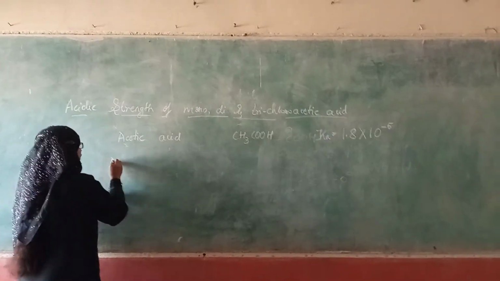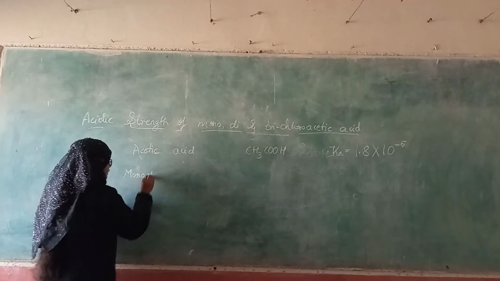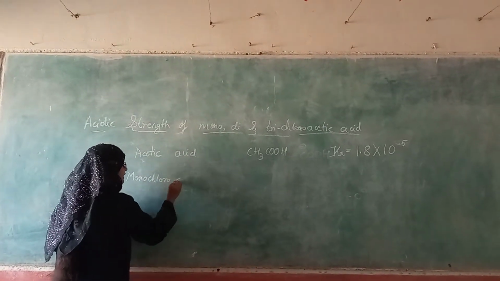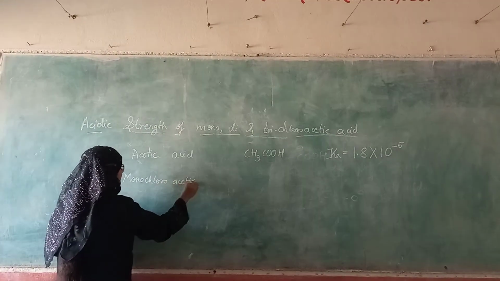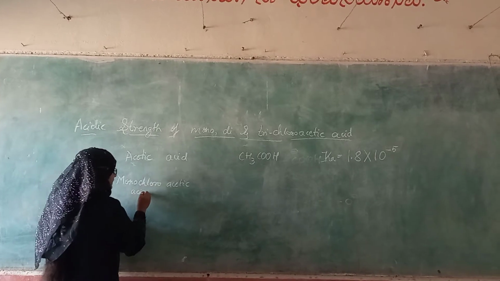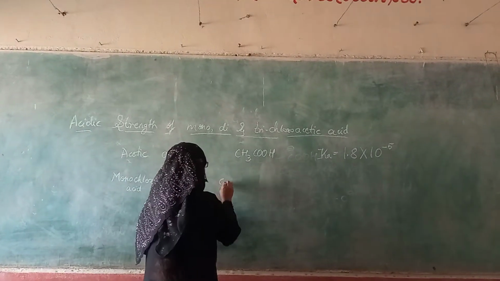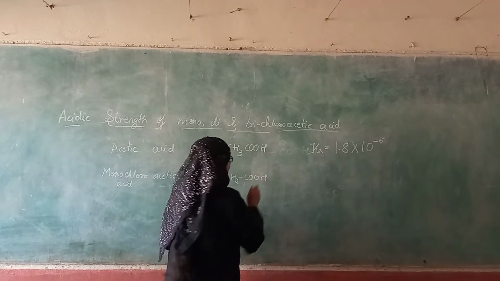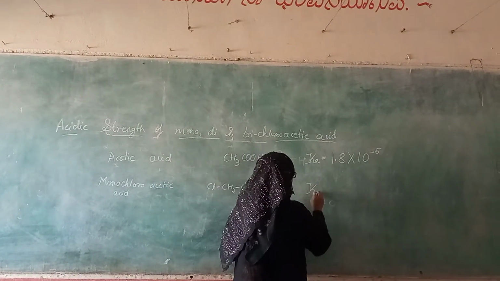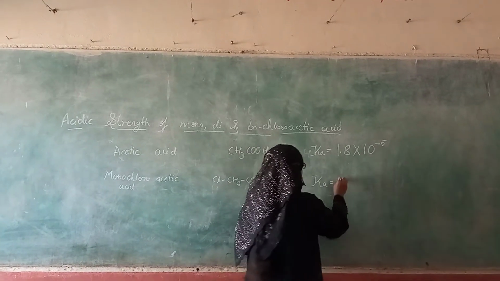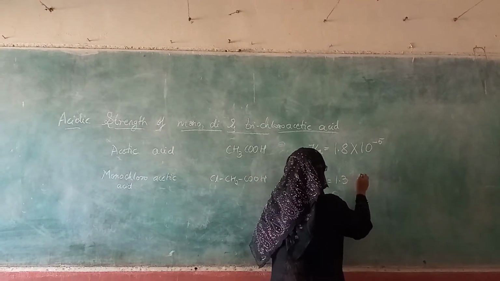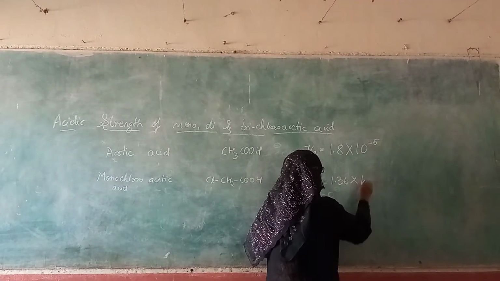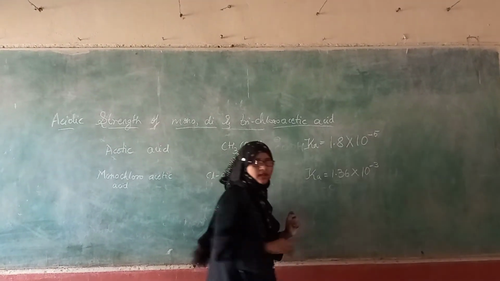Then for monochloroacetic acid, that is ClCH2COOH, the dissociation constant value is 1.36 into 10 raised to minus 3.